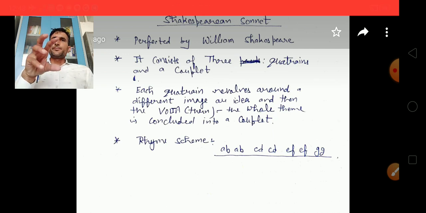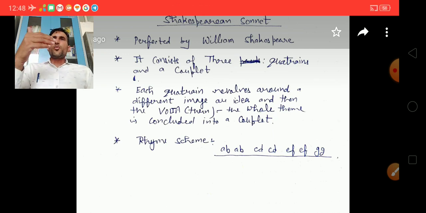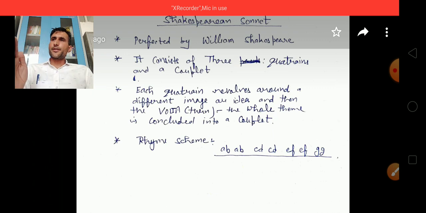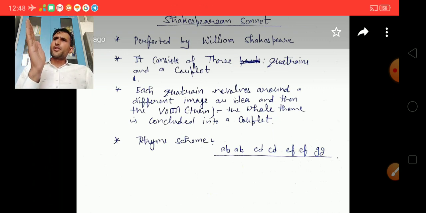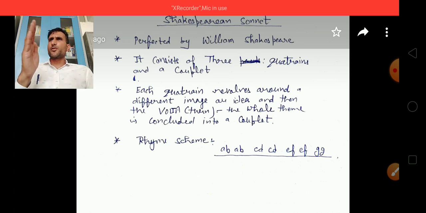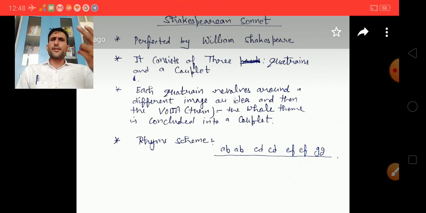A quatrain is a stanza of 4 lines. The sonnet has 3 quatrains and a couplet. A couplet is a stanza of 2 rhyming lines. So it consists of 3 quatrains, and a couplet is a stanza of 2 rhyming lines.